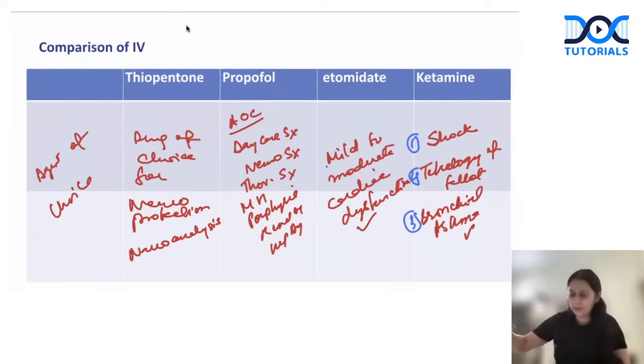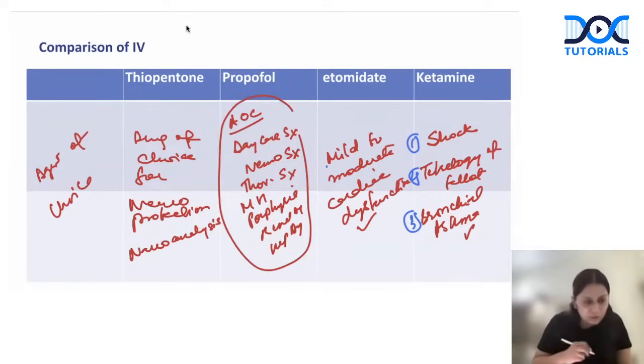We won't use it. We don't want blood pressure to decrease in cyanotic heart disease. We won't use it, right? So we would only use it where we have a stable patient. Got it? So these are the conditions in which propofol is the agent of choice.